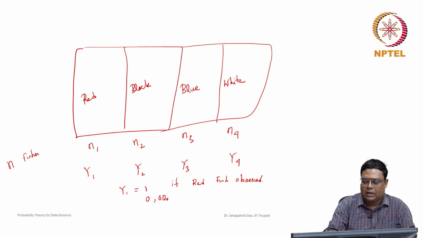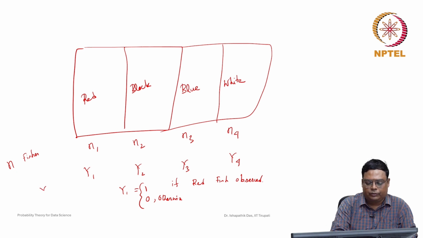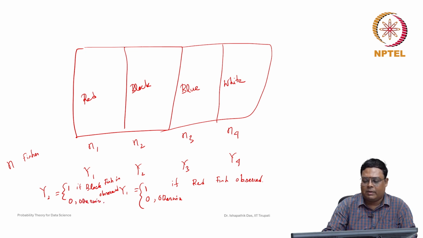So this variable defines the red fish. Similarly, y2 will be 1 if a black fish is observed, otherwise 0. Similarly, the other variables are also defined.